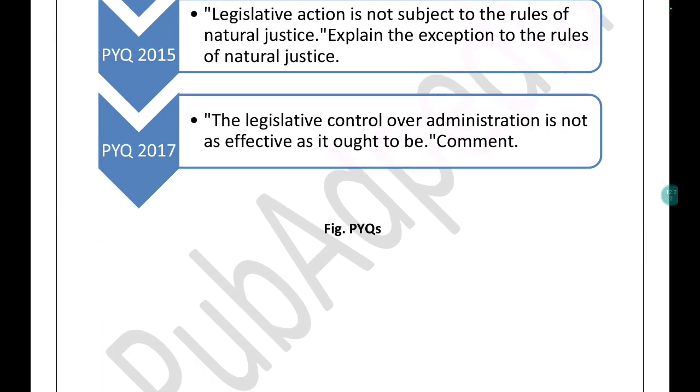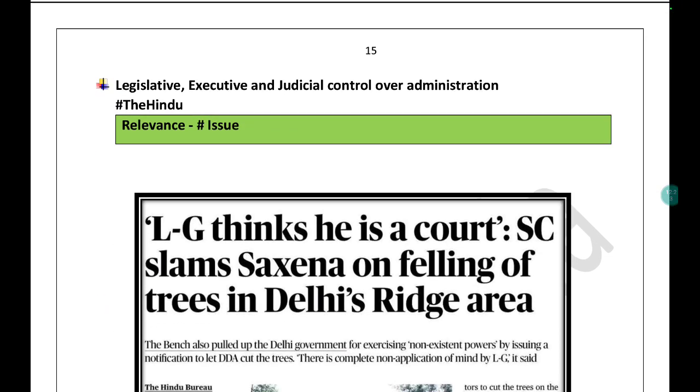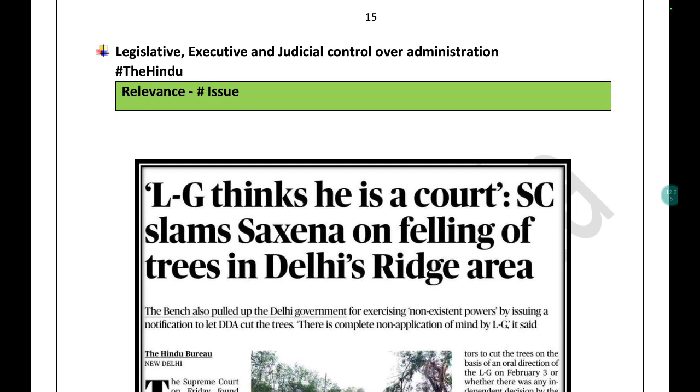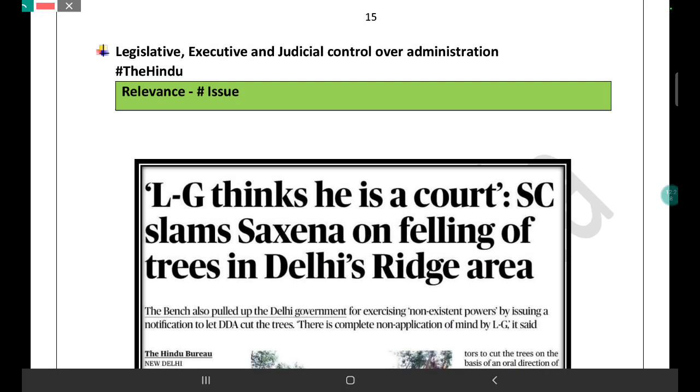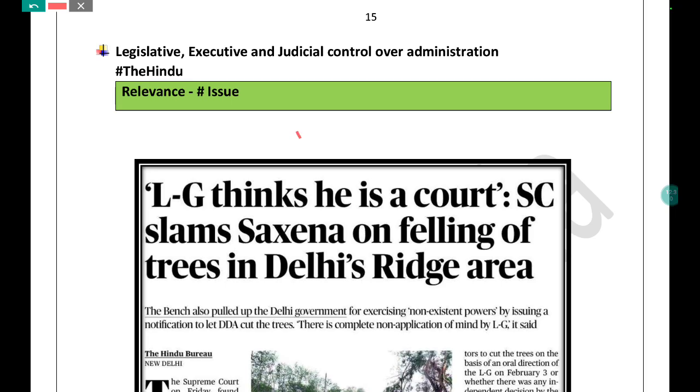Apart from that, these are the PYQs, and then we have legislative, executive and judicial control over administration. This is one of the important themes of your previous year questions. If you look at the PYQs, you will find that in the previous years they have asked about legislative control in one year, executive control in the second year, and sometimes judicial control.